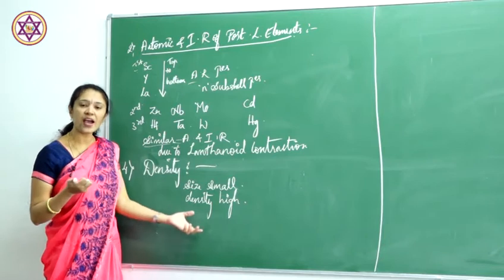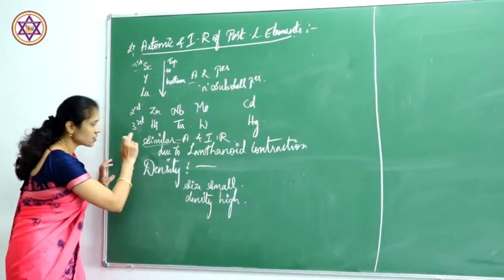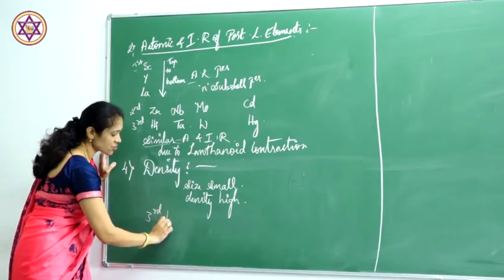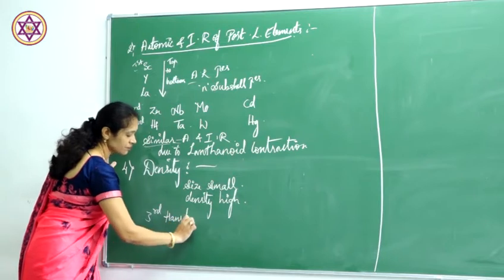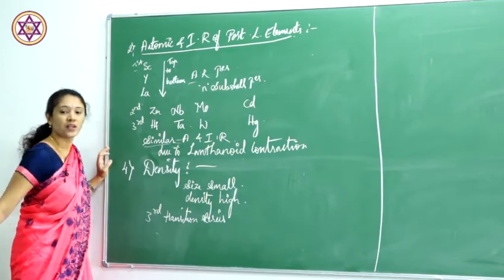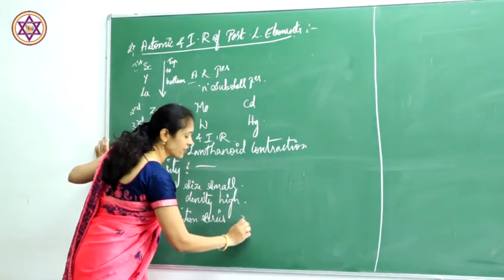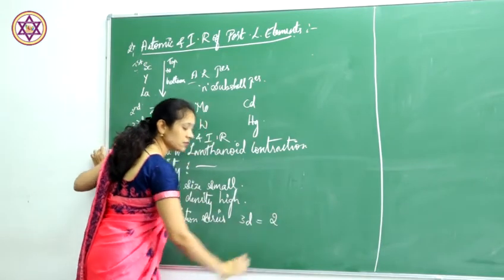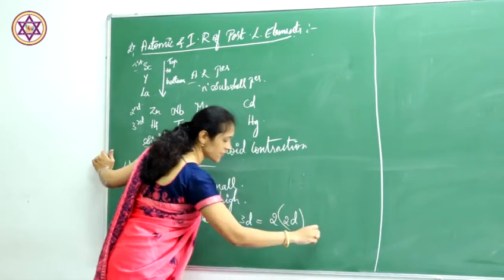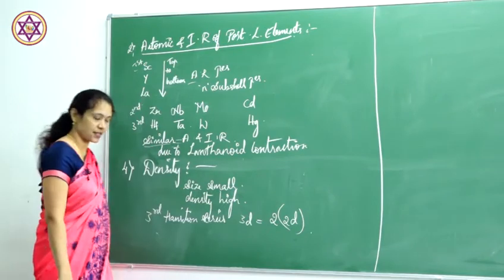Since they have very high density, the third transitional series, that is the 5d series, has double the value of the second transitional series.